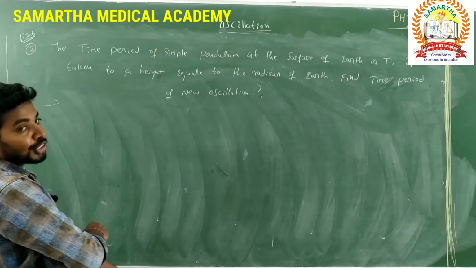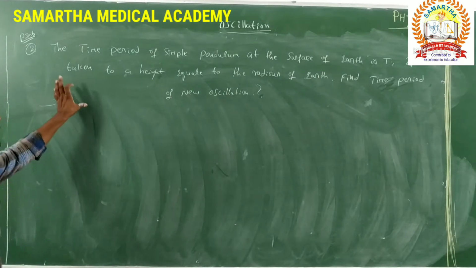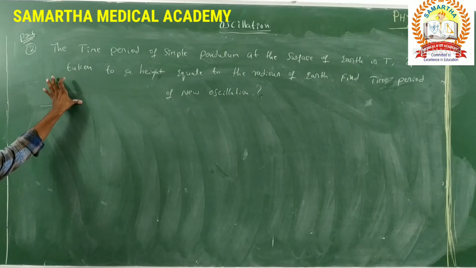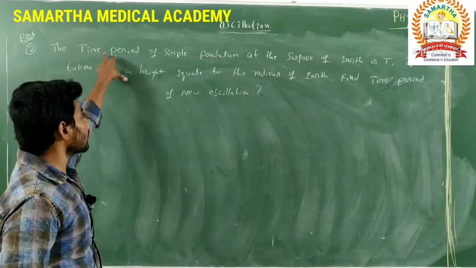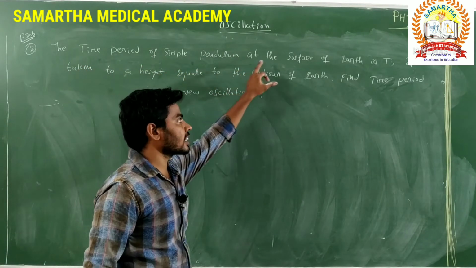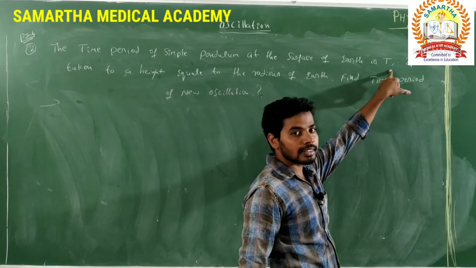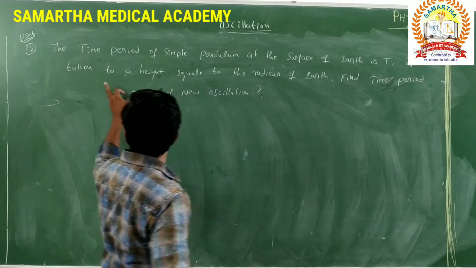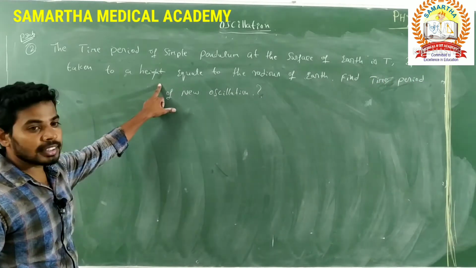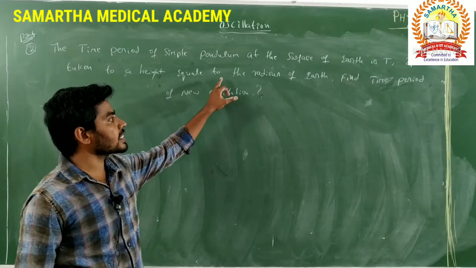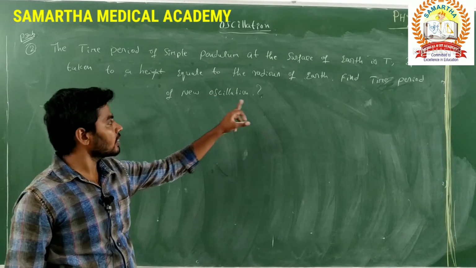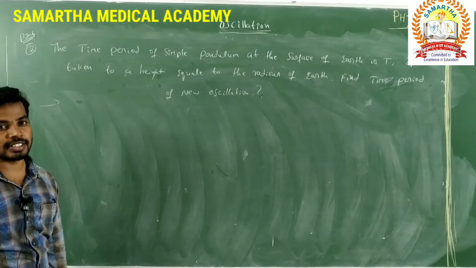Next we go for the new problem, based on the time period of a simple pendulum. First read the question. The time period of a simple pendulum at the surface of the earth is T. If it is taken to a height equal to the radius of the earth, find the time period of the new oscillations.